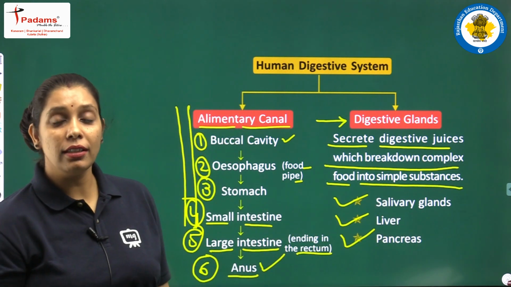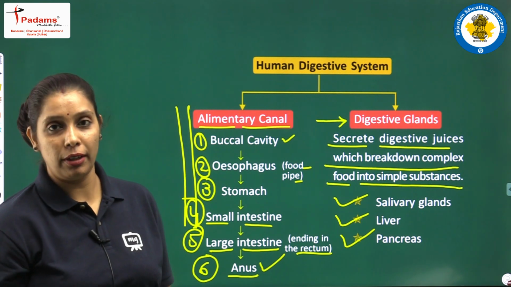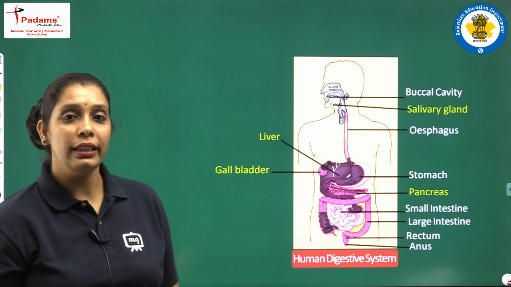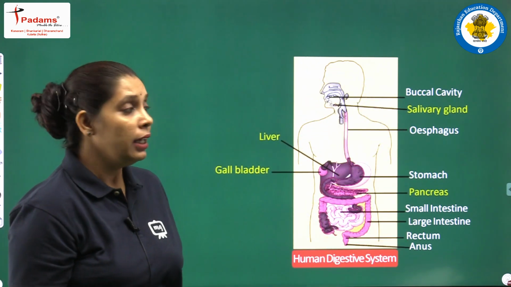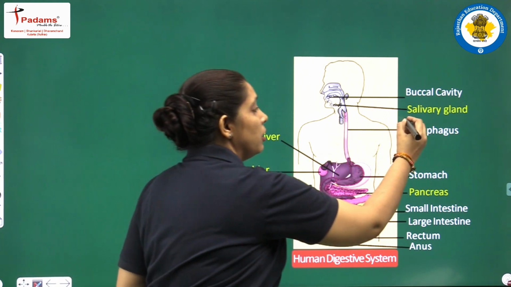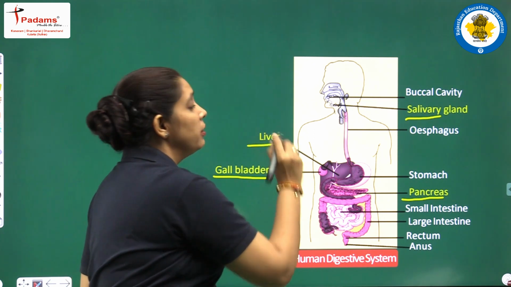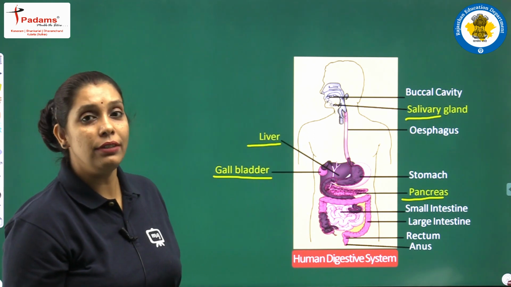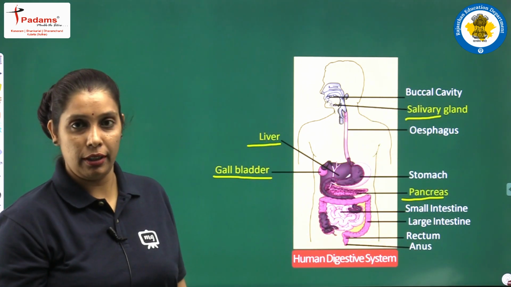Now we will discuss the alimentary canal of human beings in a diagram. Have a look on the board. It is a diagram of the human alimentary canal. Students, in this diagram where you have green and pale yellow color labeling, these are associated digestive glands, and the others are parts of the alimentary canal.